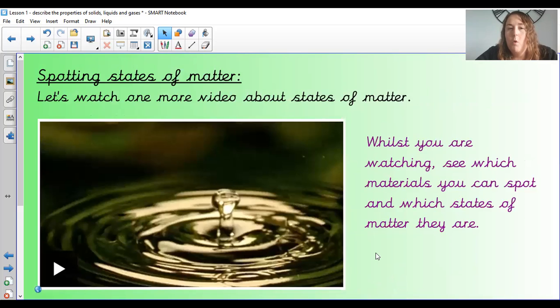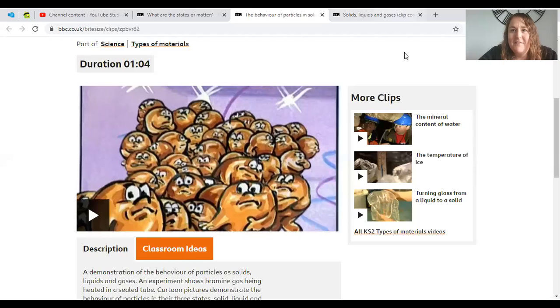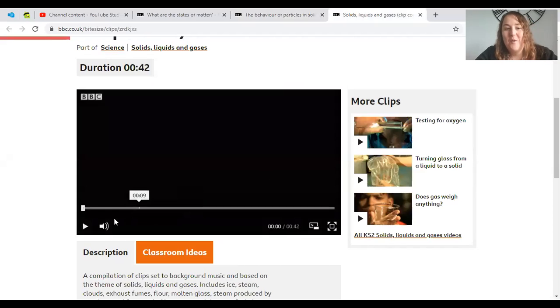Okay, I'm going to watch one more little video about states of matter. And it says, whilst you're watching, see what materials you can spot and what states of matter they are. And again, if this one doesn't work, or if the others have worked or haven't worked, I will post this one as well.